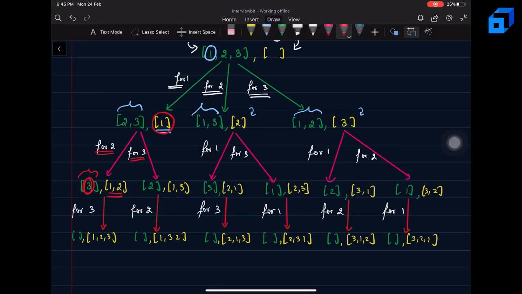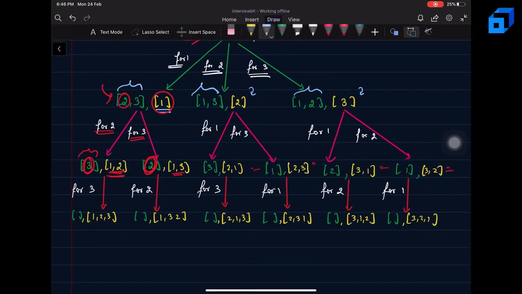Because this 1 was coming from the original bigger problem, and this smaller subproblem of 2, 3 says that whatever permutation I build, the next character is going to be 2 here. So the original prefix will be 1, 2. Similarly here it will be 1, 3, and we will find all the permutations of 2, and so on and so forth for each element of this corresponding subtree.